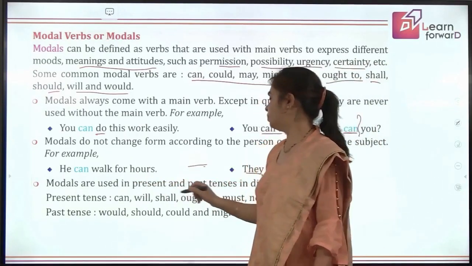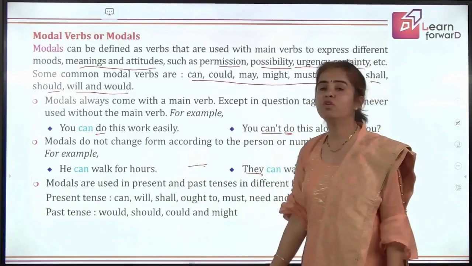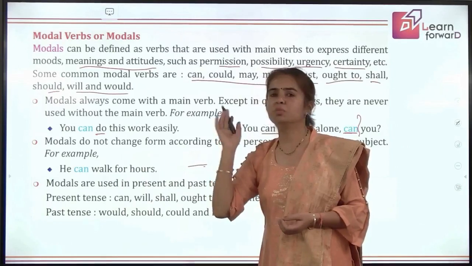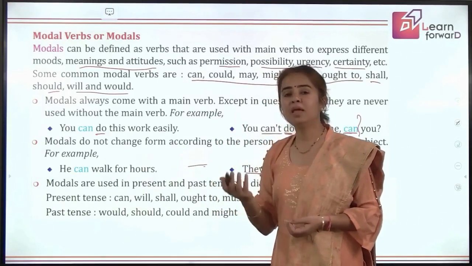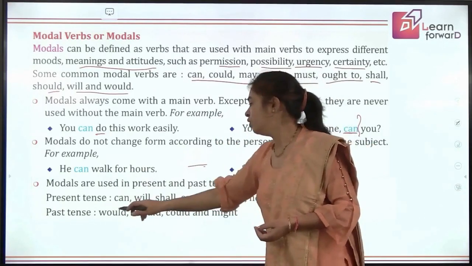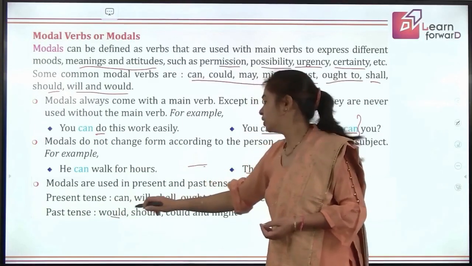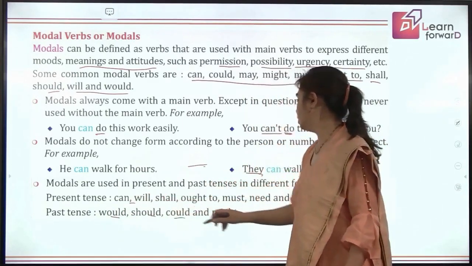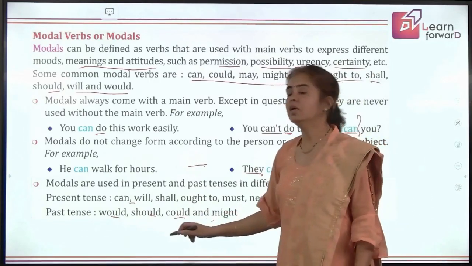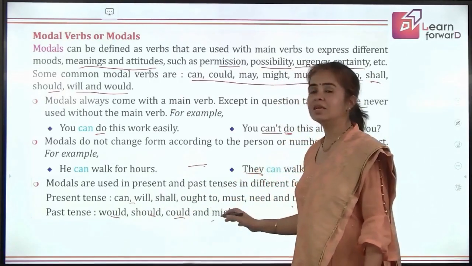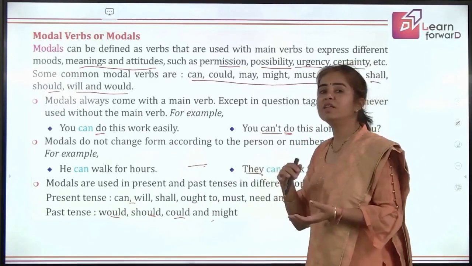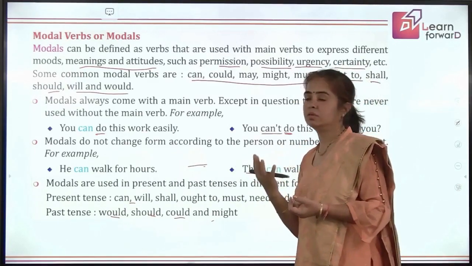They are used in present and past tenses in different forms. Sometimes, like can, I can do this, I could do this becomes the past tense. May becomes might, will becomes would, shall becomes should, and can becomes could, right? So some are used in present tense, some are used in past tense, but it's not always that shall turns into should.